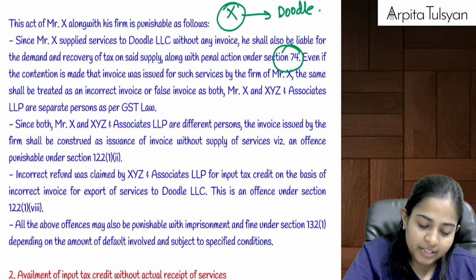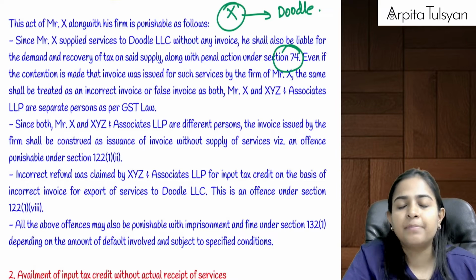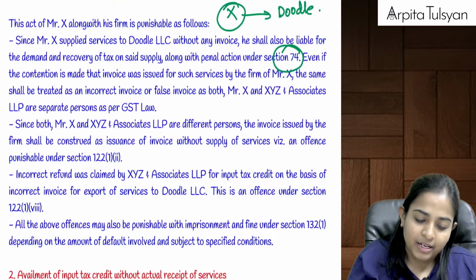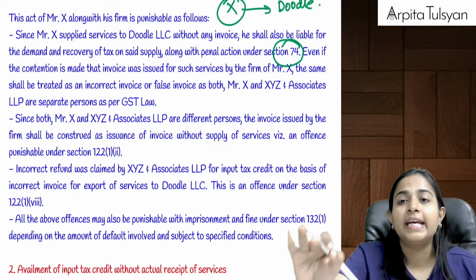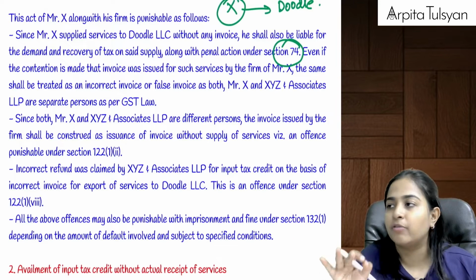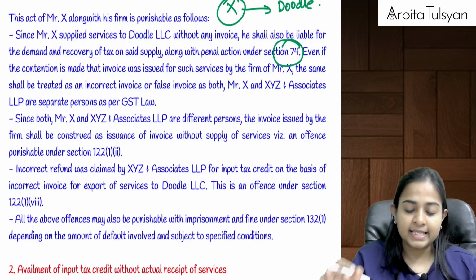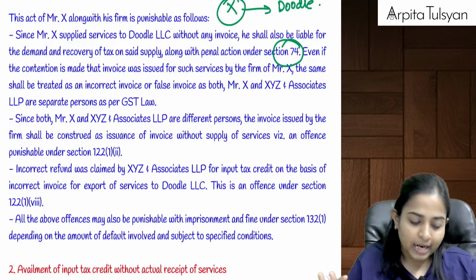Are you clear with this? Yes, he cannot say that X and XYZ and Associates is one and the same thing. These two are two different persons altogether. Are you clear with this? Okay, that is one thing. That is, this is supply made without any invoice. Supply made without any invoice, tax not paid, therefore section 74 applicable. And if section 74 applicable, 122 is not applicable. Are you clear till here?